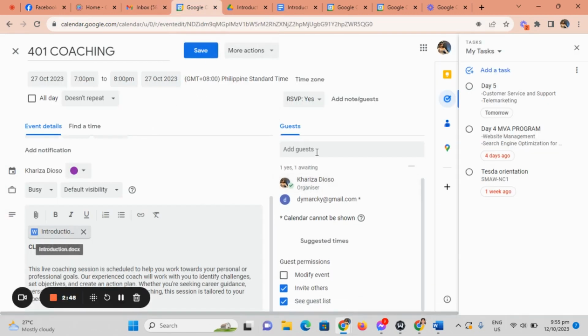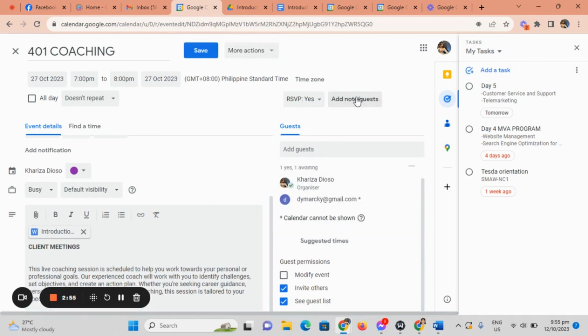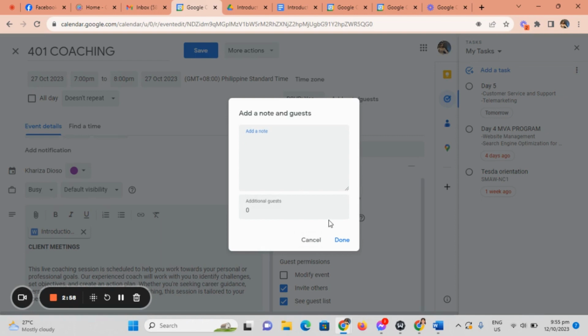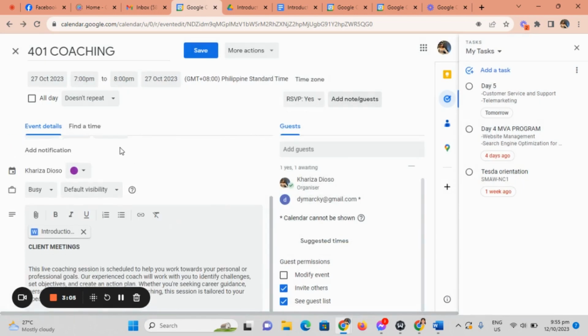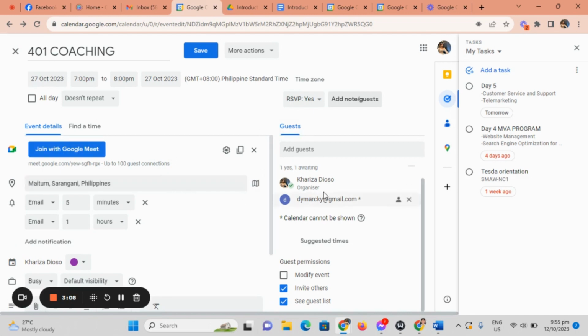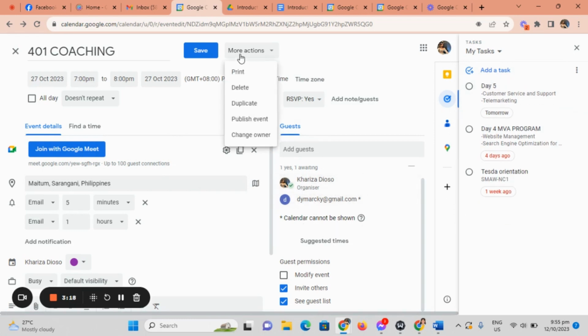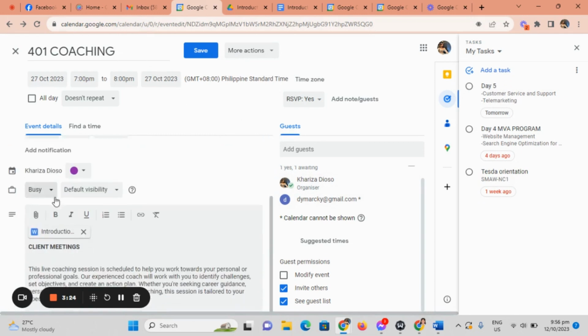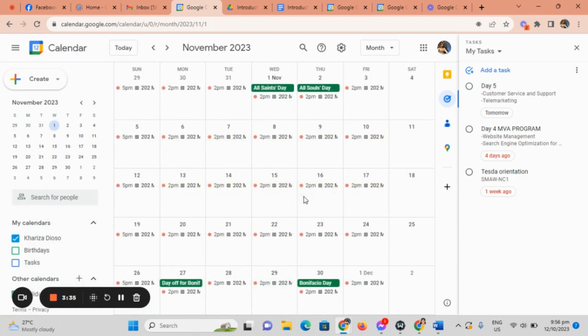Then we're going back. You can see here, you can add a guest, whoever you want, and you can add notes here, additional. Then you can see all about it. So if you want to add tasks, you can modify here, create. Same here, you can edit as what you want. Then save it. So that you have a live coaching.